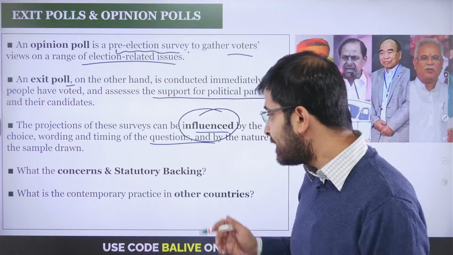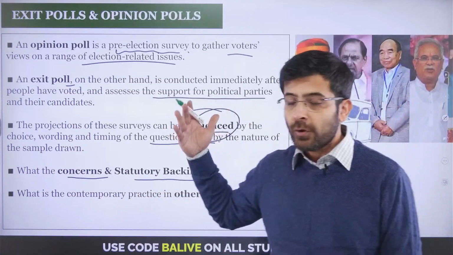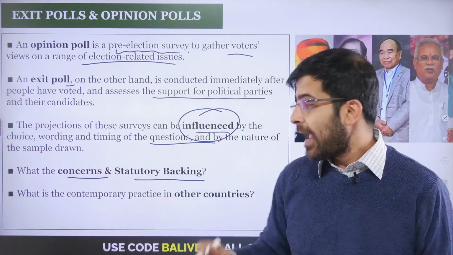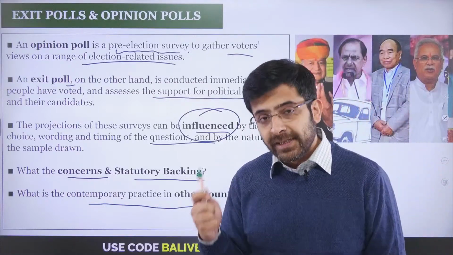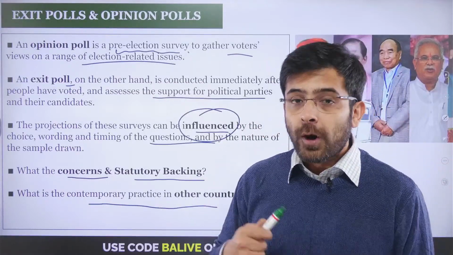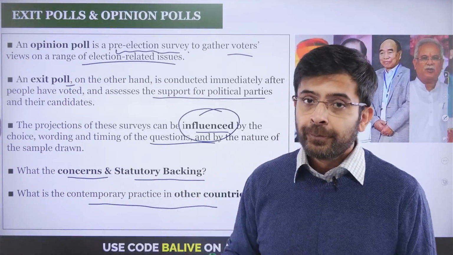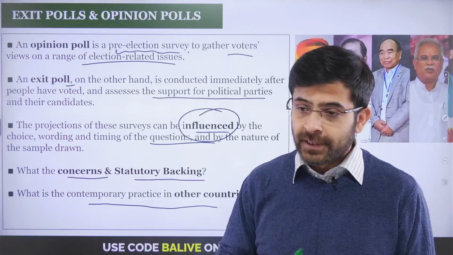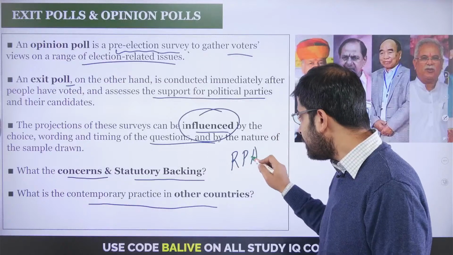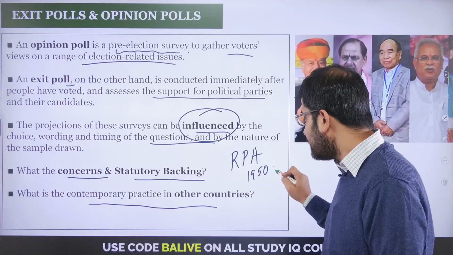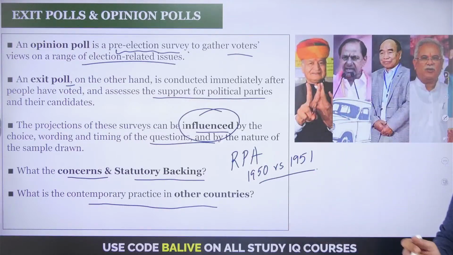So in this discussion, we'll first understand what are the concerns and the statutory backing regarding both opinion polls and exit polls. At the same time, we'll understand what is the approach taken by other countries, specifically in the West. Do all of them have a uniform set of rules, or are the rules different? That is going to be the agenda of this discussion. We will also understand the differences between the Representation of People Act 1950 versus the Representation of People Act 1951. What are the primary differences?